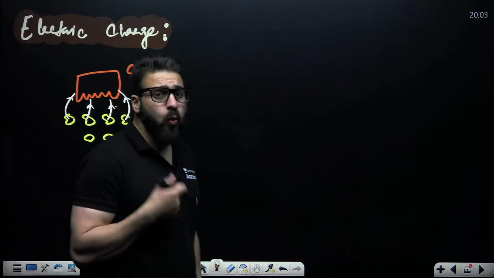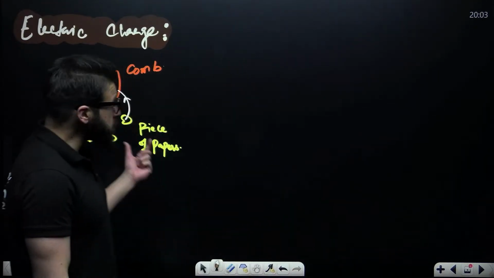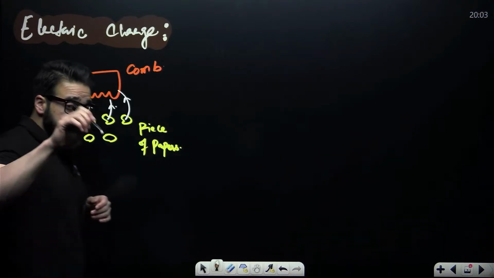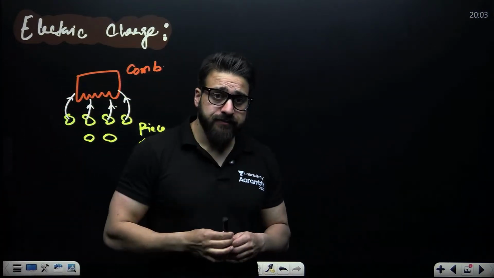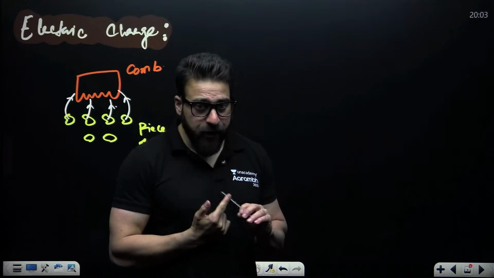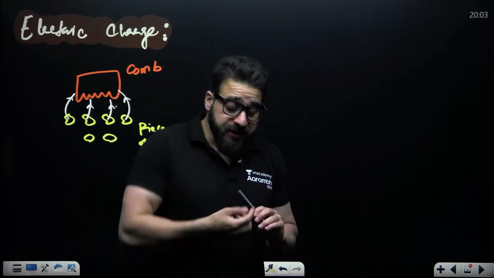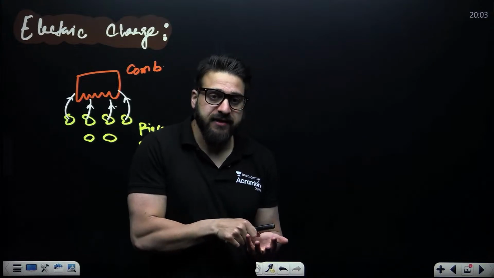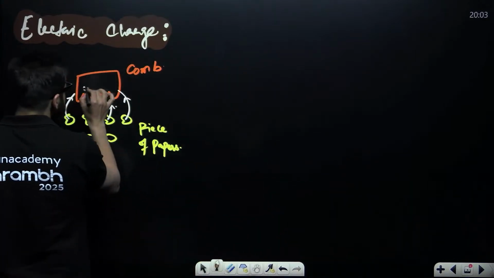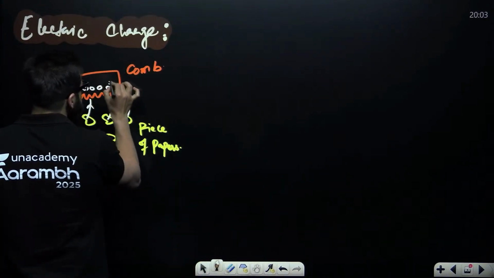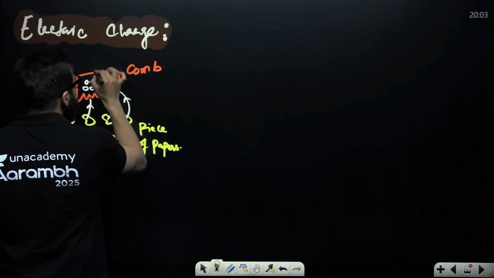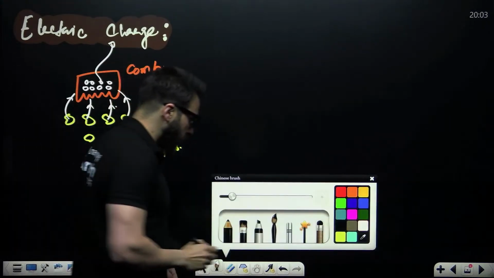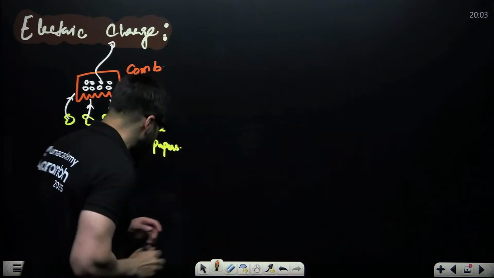If I ask you why these pieces of paper stick to the comb: when you rub the comb with your hair, something gets occupied onto this comb. Due to that something, these pieces of paper are attracted. That something which gets occupied on your comb due to the rubbing is what we call electric charge. I'll write the statement over here.